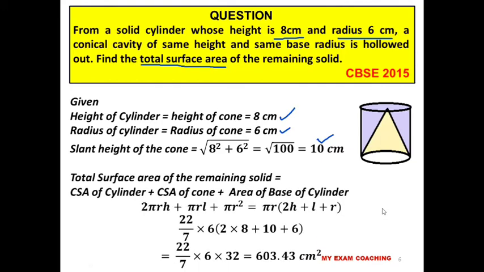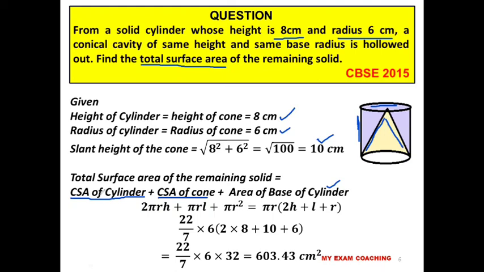So the total surface area of the remaining solid will be equal to the CSA of the cylinder, the curved surface area of the cylinder, and the CSA of the cone, because when you take this cavity out, inside it will be in the shape of a cone. So this curved surface area of the cone we have to include, and the area of the base of the cylinder. When we take this out, the top portion will be like a circle. So the area of the base of the cylinder we also need to find out. So these are the 3 important formulas we have to add here.